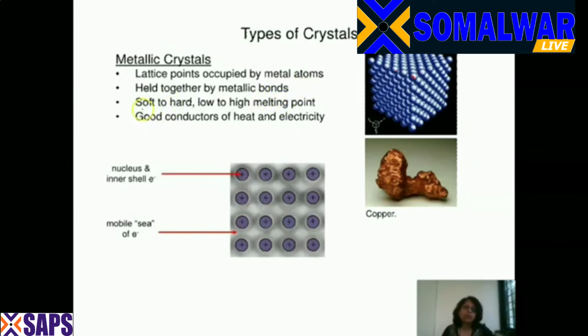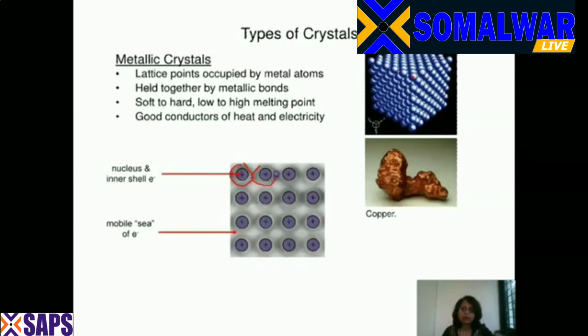They can be soft to hard depending on which metal forms the crystal. If they are soft, they'll have a low melting point. If they are hard, they'll have a high melting point. These are good conductors of heat and electricity. Now, why are they good conductors? Let us see. In this crystal structure, this is the nucleus of copper metal, and copper metal, and surrounding these nuclei are all the electrons.